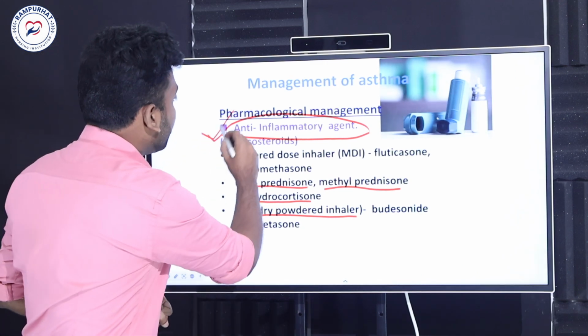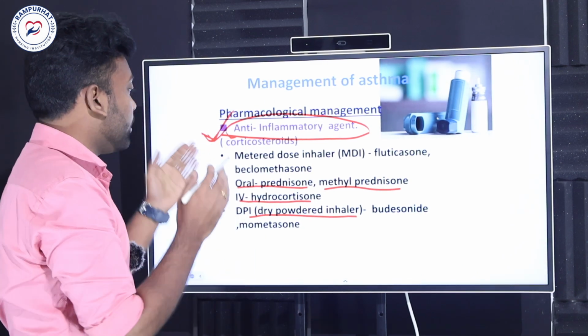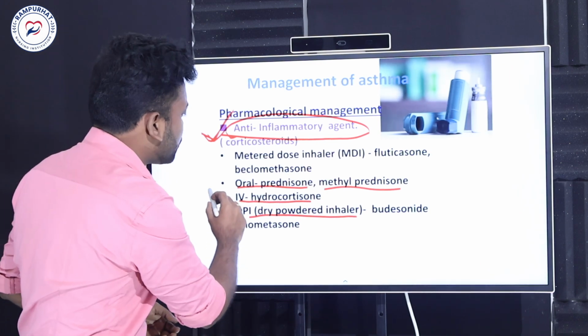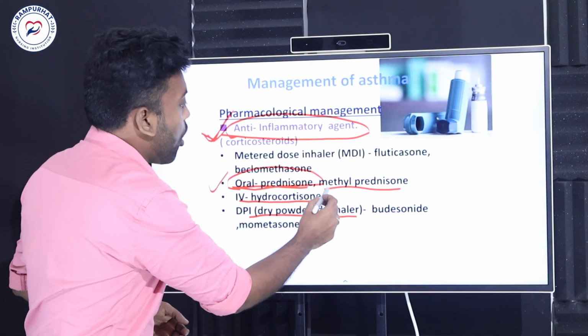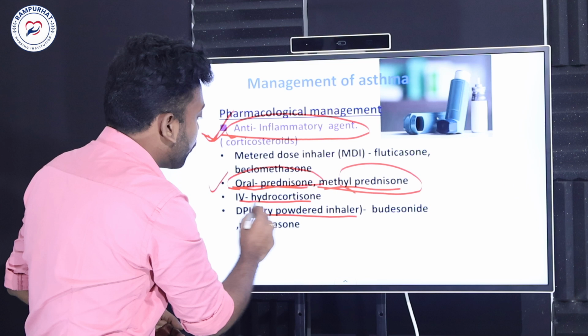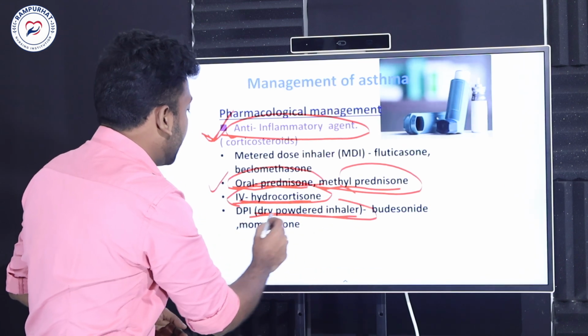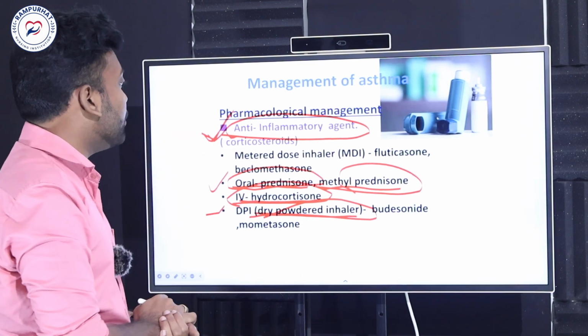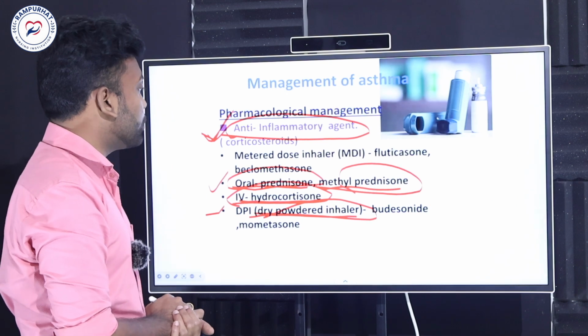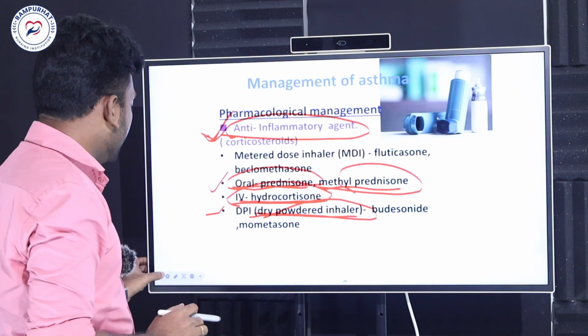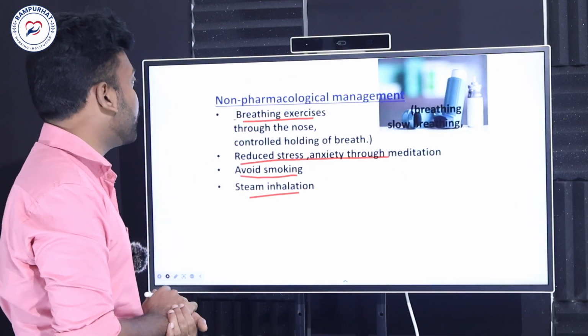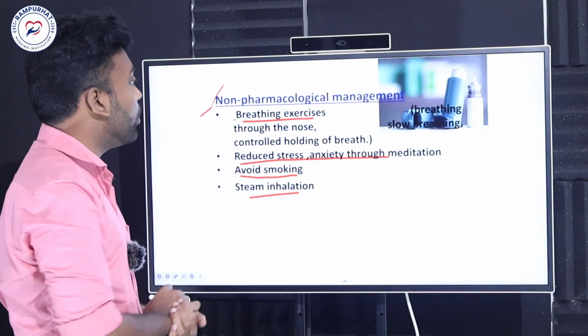That's what you need to do with anti-inflammatory agents. Drugs of choice are oral prednisolone, methylprednisolone or hydrocortisone, and a dry powder inhaler. These are the different kinds of anti-inflammatory agents or corticosteroids you must administer to reduce the asthmatic condition in the human.